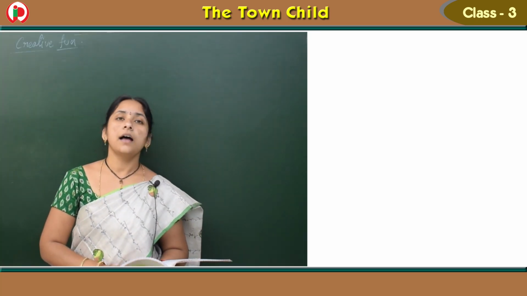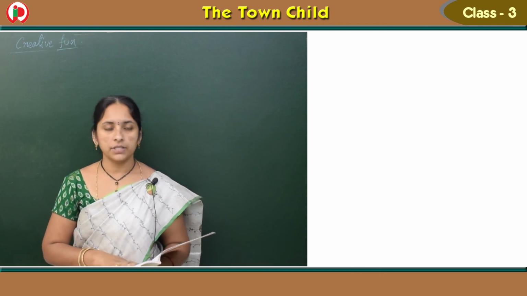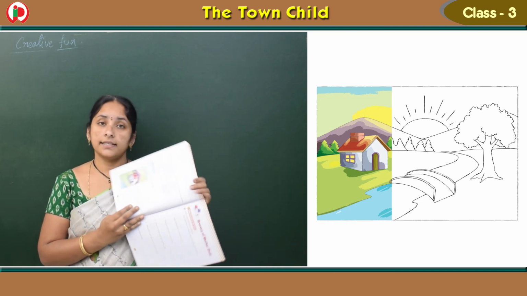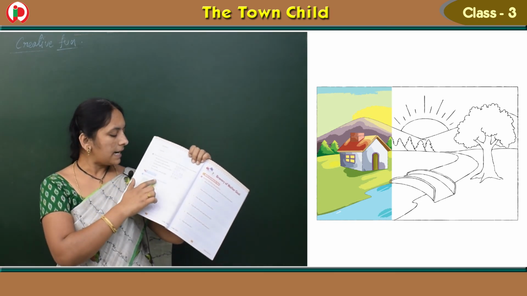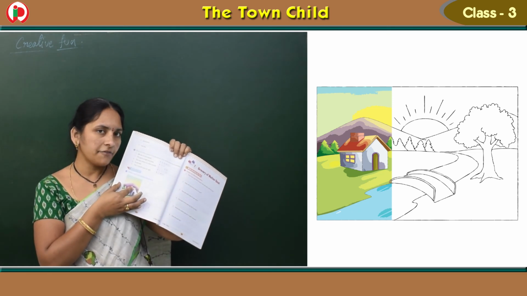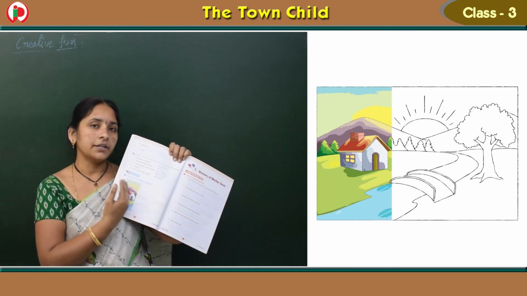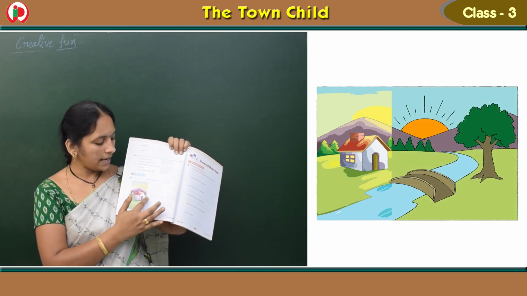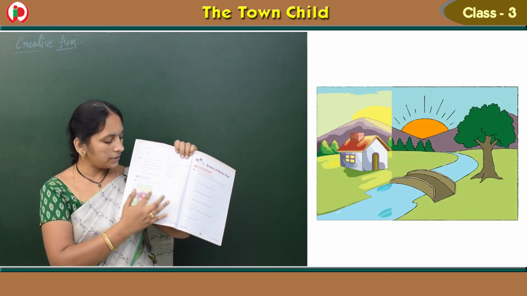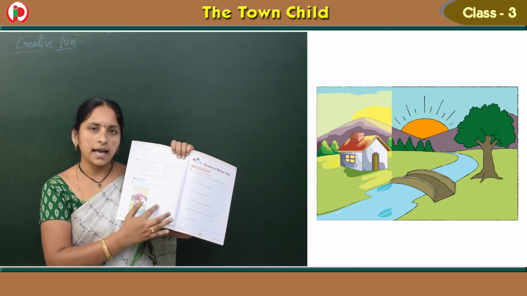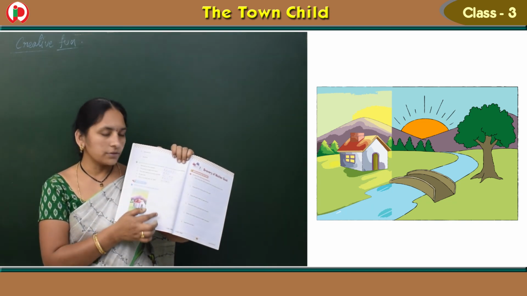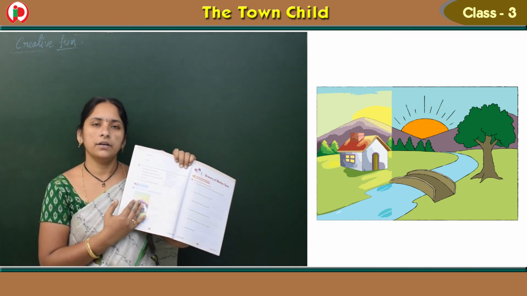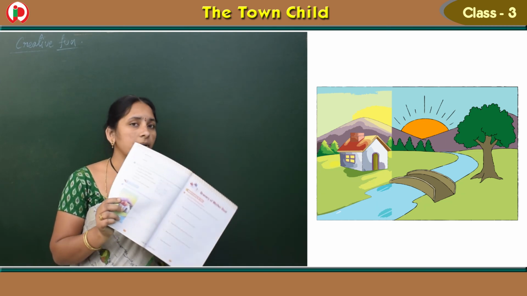See children, so the last topic in our poem, The Town Child, we have creative fun. So what can we create fun here? See the last topic, what do we have? Fill the colors to complete the picture. So here half they have given, and suitably we should continue and fill this part also with the colors. Already here they have given this, we can continue this, and this is sun, trees, like this we should give the concerned shades to that. Okay children, so you fill this part with the colors suitable to this. Can you do it? Okay, so complete it for the next class.